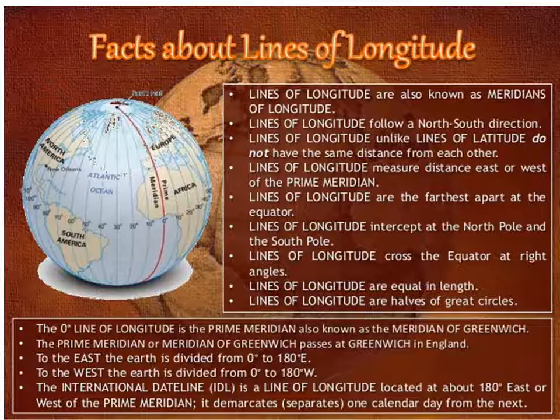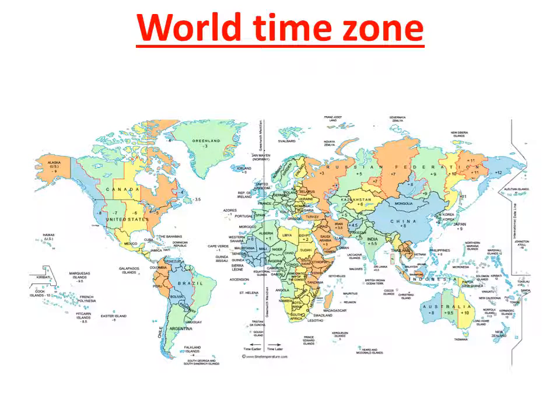So now time. See, the world time zone we are going to see now. See in this grid, all over the globe, the lines of latitude and the lines of longitude intersect each other at right angles, forming a network. This network is known as a grid. With the help of the grid, we can locate places on a globe or even on a map.